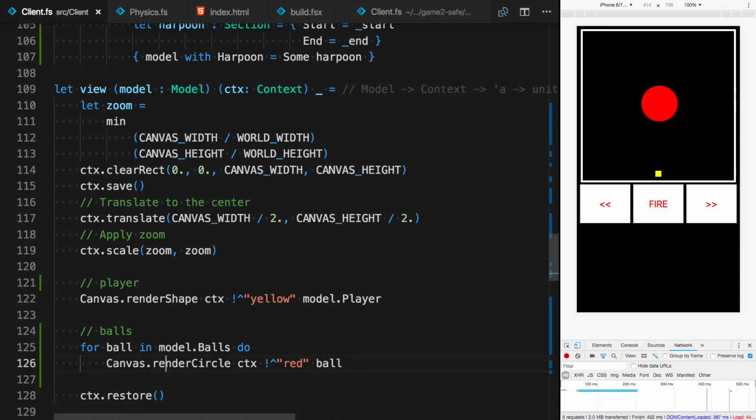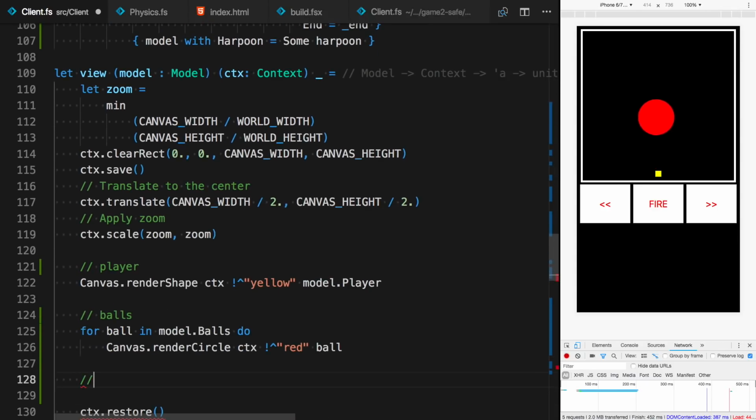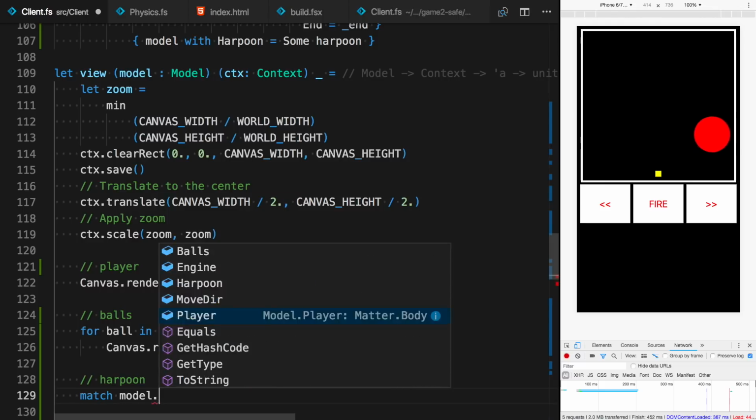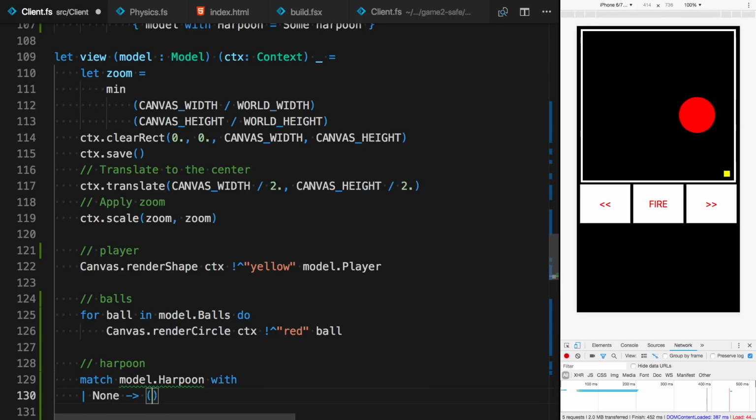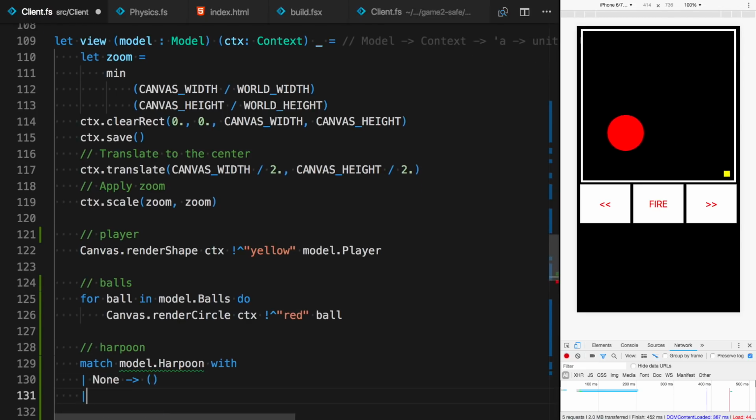If I add that to the render function over here, this will be harpoon. So match model harpoon with none means we don't need to do anything. And if there's a harpoon, let's draw it.